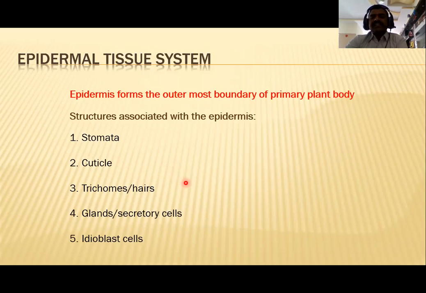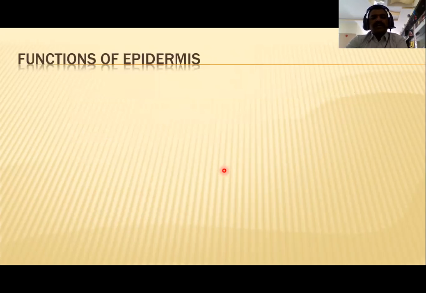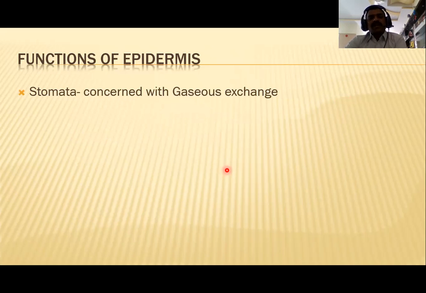Then glands are secretory cells. They are responsible for protection of the external plant body, and idioblast cells are responsible for making cystoliths, raphides and sphaerophytes, calcium silicate and calcium carbonate.